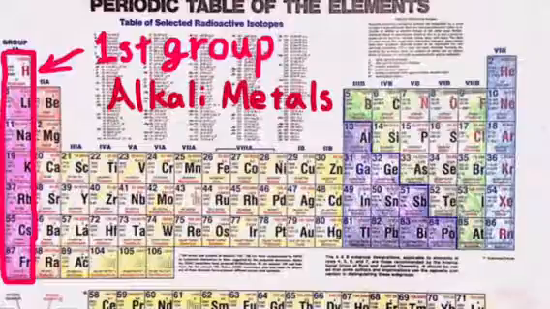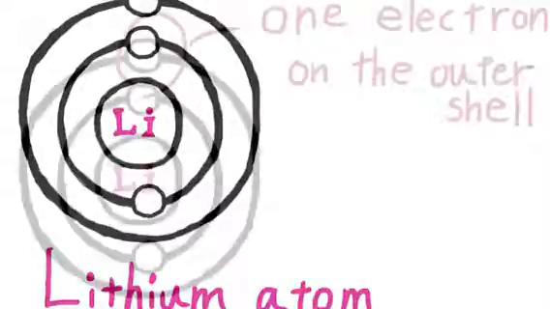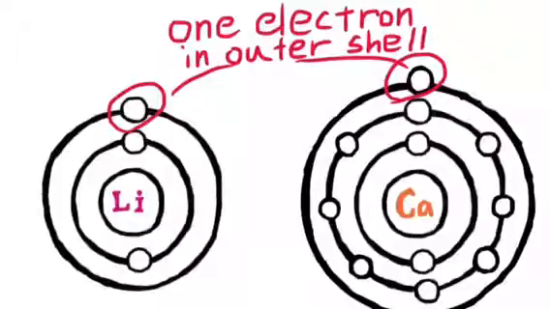For example, when soaked in water, they explode by reacting with oxygen. Since the atom tends to be ionized easily, the element usually exists as a compound in nature. For example, lithium, which appears at the start of the second period, has one electron on the outer shell. This is the same characteristic as the other elements in the group, which makes the element react violently. However, it doesn't react as violently as the other elements in the group.